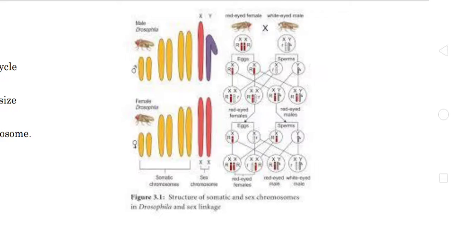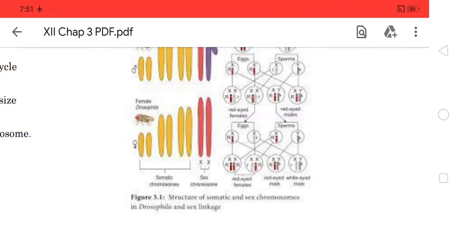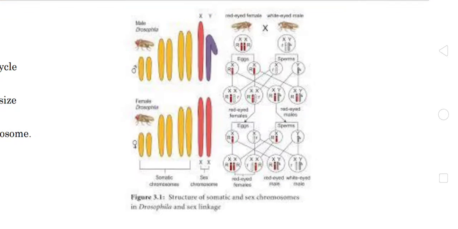Whereas the male Drosophila has 2 types of chromosome, the X chromosome and the Y chromosome. The X is rod shaped, similar to the female, whereas the Y chromosome is slightly bent on the right side and somewhat smaller in size when compared to the X chromosome. So this is the difference between the sex chromosomes in male and female Drosophila.